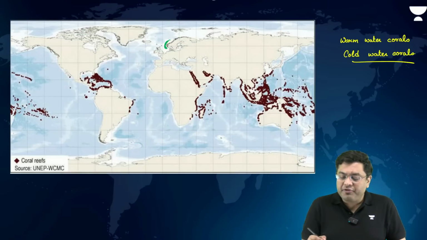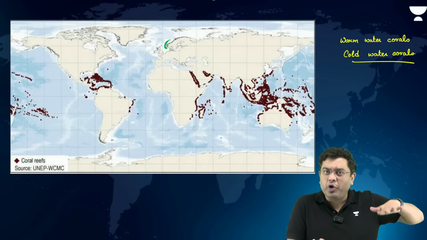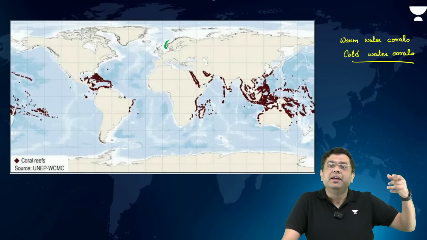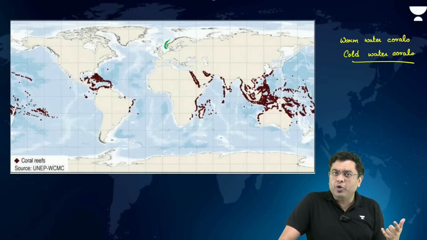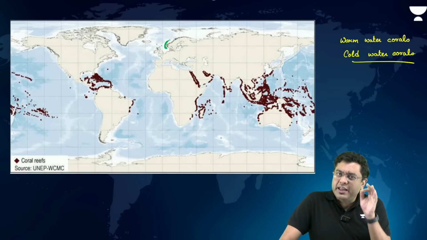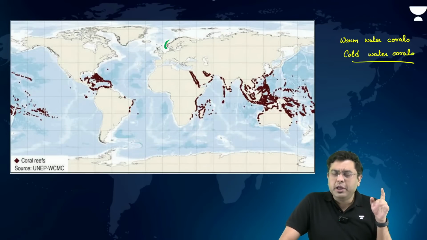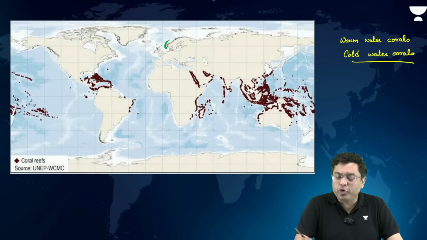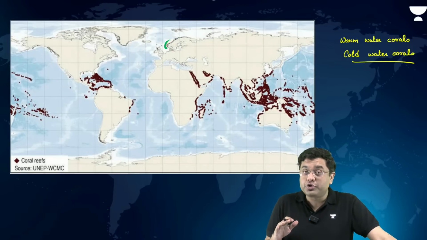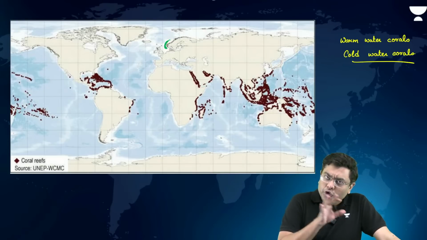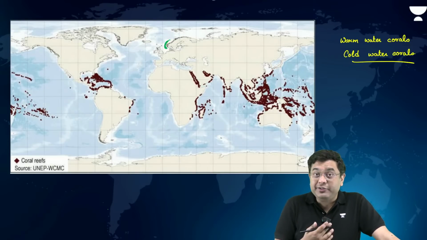Warm water corals, however, you will find in much greater density where you have the shallower water, where the water is not very deep. So obviously where there will be a lot of small islands, there you will have the presence of shallow water. These warm water corals overall form three important landforms. You have the fringing reef right at the coastline, then you have the barrier reef like what you observe in the northeastern part of Australia, and then you have the atoll formation as well. So those are the different types of landforms that these corals create.